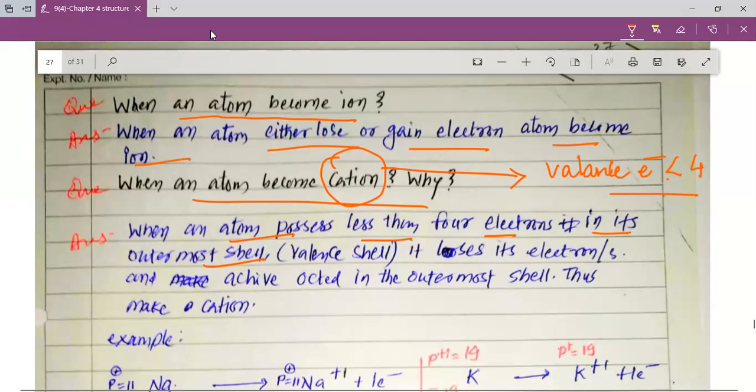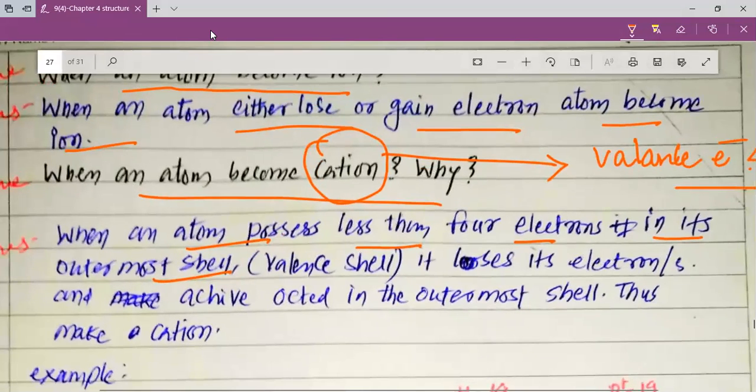So when we have fewer than 4 valence electrons, my dear students, what happens? We get a cation. When an atom possesses less than 4 electrons in its outermost shell, which is known as the valence shell, it loses its electrons and achieves an octet in the outermost shell.